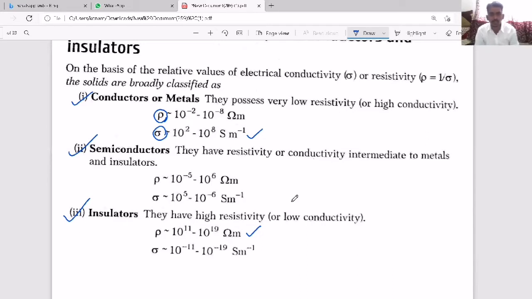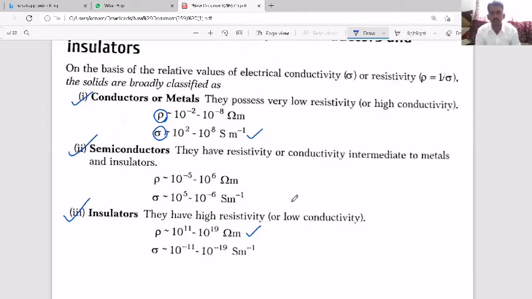When you consider one atom, there are some energy levels associated with valence electrons. Those energy levels we call the valence band, and there are a few empty energy levels, which together we call the conduction band.